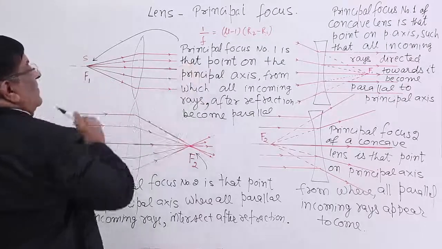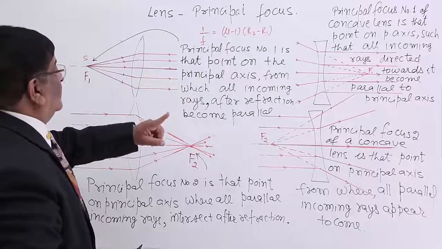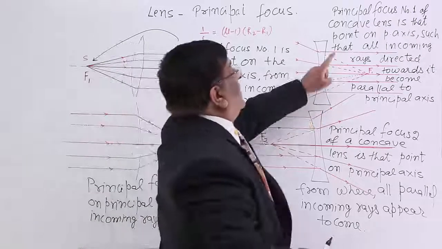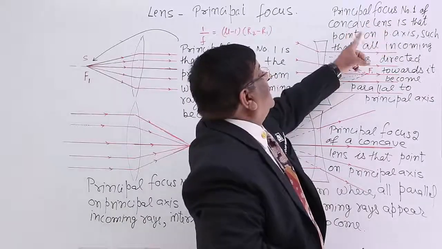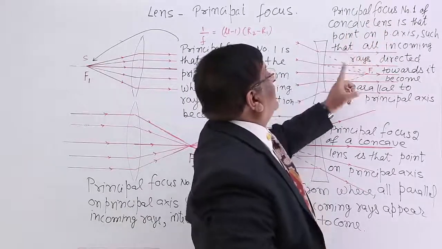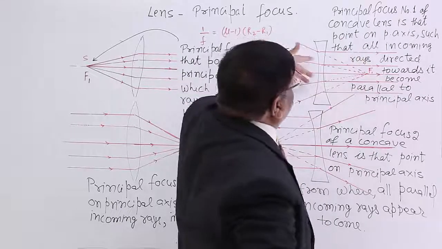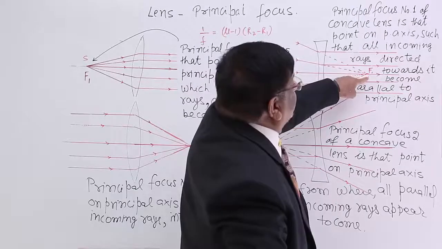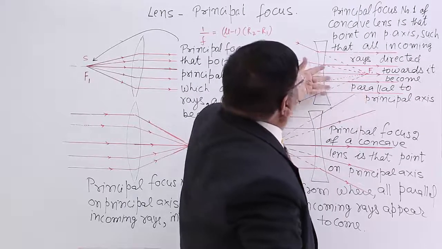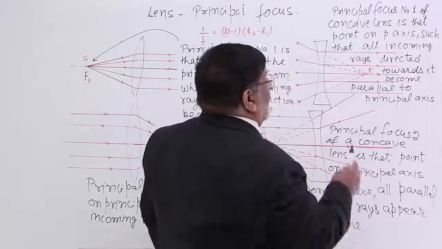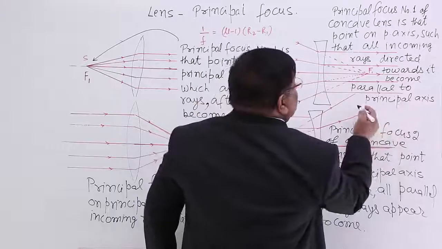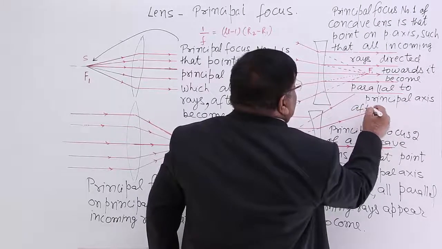This is focus number 1 for convex. For concave, principal focus number 1 is that point on the principal axis such that all incoming rays directed towards this point become parallel to the principal axis after refraction.